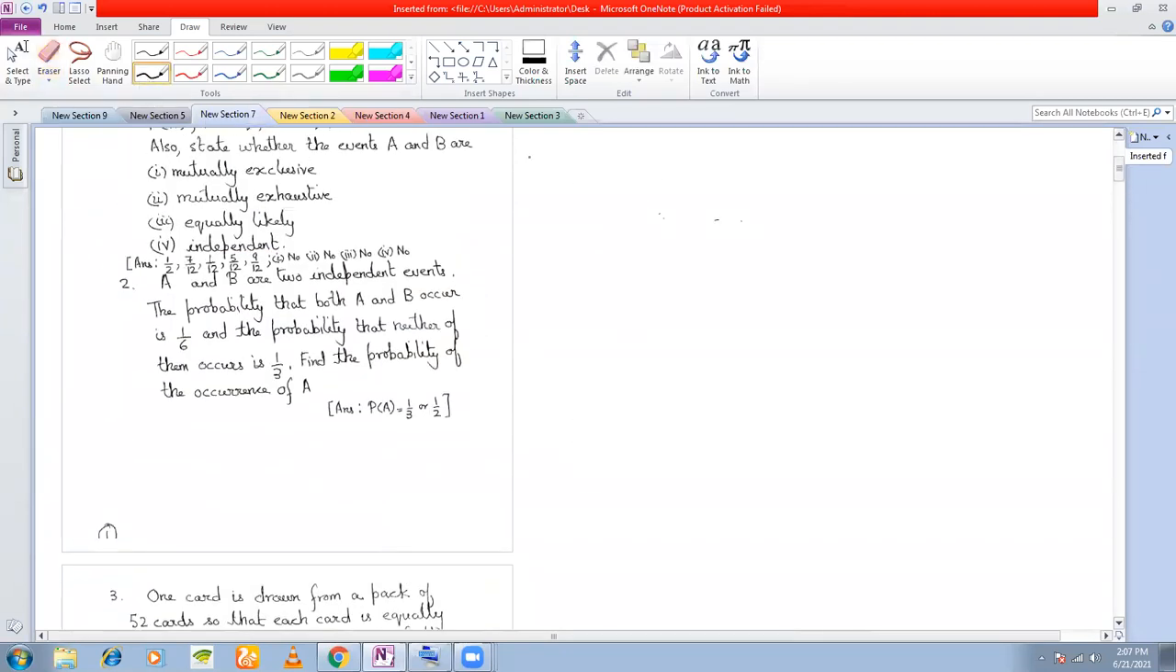Number two, A and B are two independent events. The probability of both A and B occurring is 1 by 6. The probability that neither A nor B occurs is 1/3. Find the probability of occurrence of A. So A and B are independent events, so P(A intersection B) is equal to P(A) into P(B), because they are independent. The probability of occurrence of both A and B is 1 by 6, so P(A intersection B) is equal to 1 by 6, right?